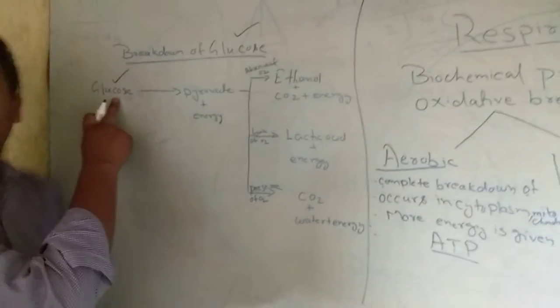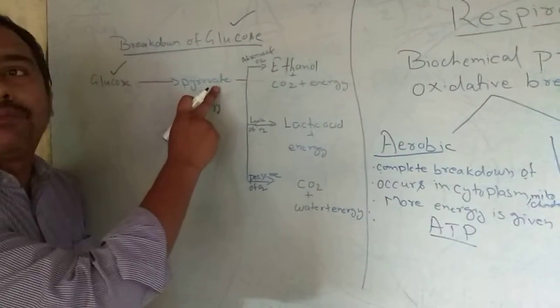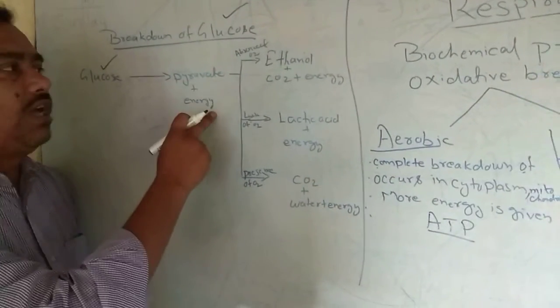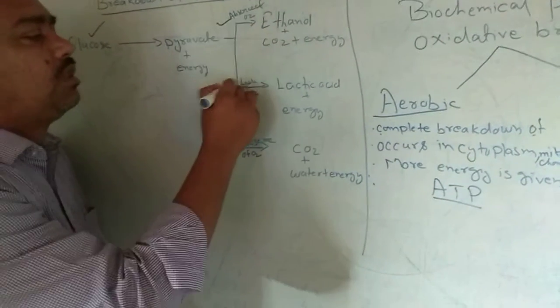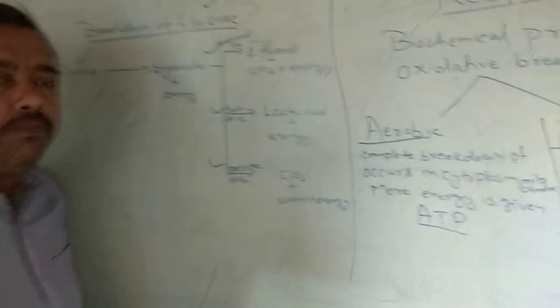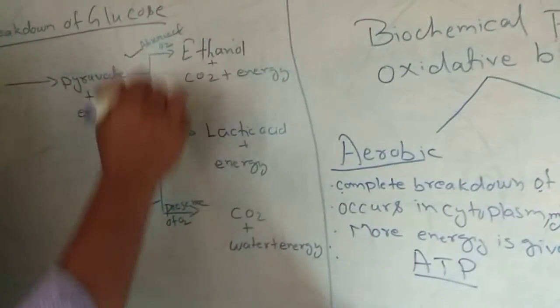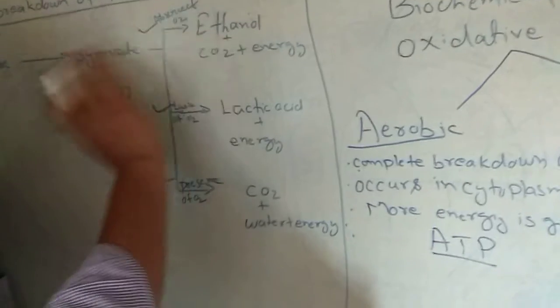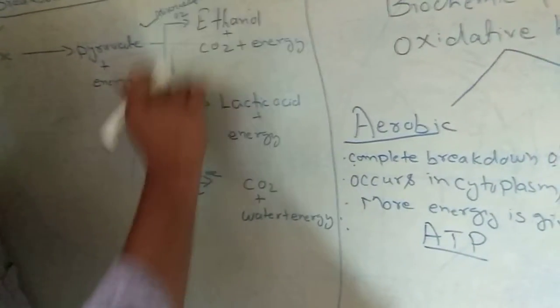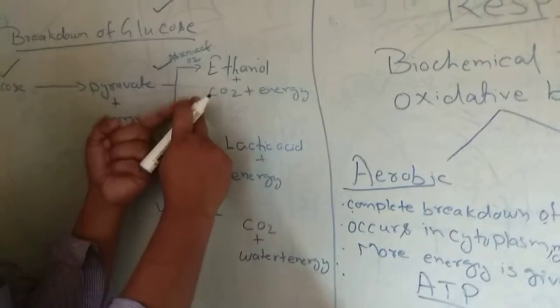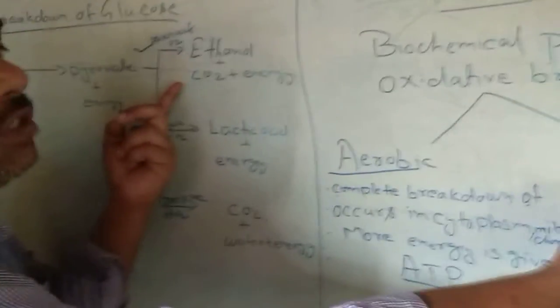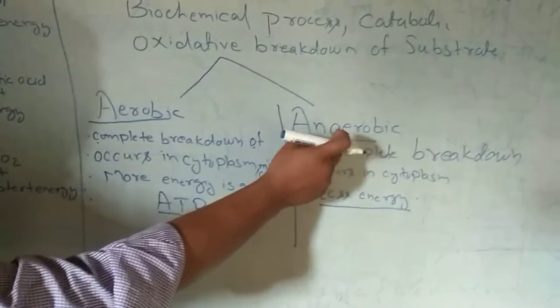First of all, glucose gets broken down into pyruvate. It gives out energy, and three different pathways of breakdown of glucose have been given. The first is in the absence of oxygen, where oxygen is not required. That is the anaerobic process.